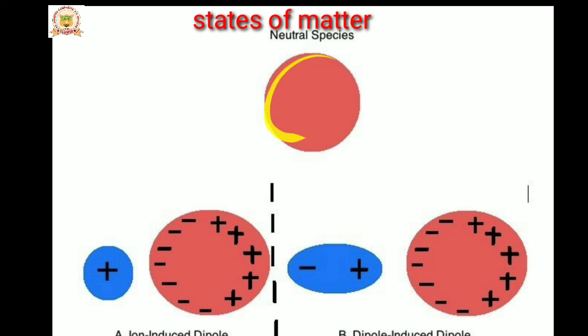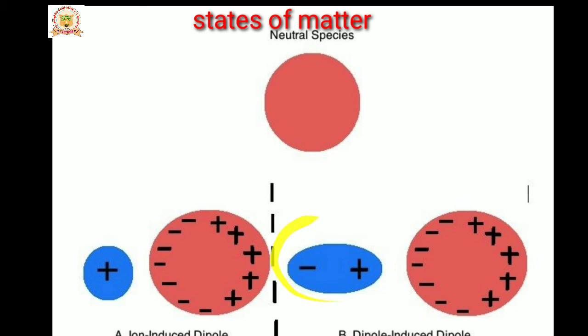In a neutral species, when a non-polar molecule is in the field of another charged species, it induces electron density at one side. One side creates a positive charge and the other side creates a negative charge. This is called the ion-dipole interaction, the interaction between a cation and a polar molecule. Similarly, there is the interaction between dipole molecules, which have a partial positive charge and a negative charge.